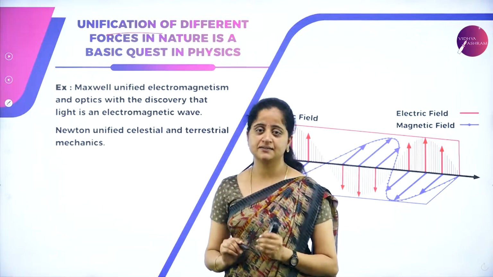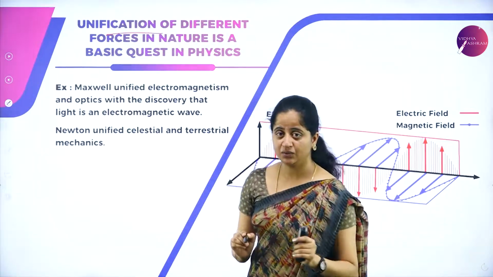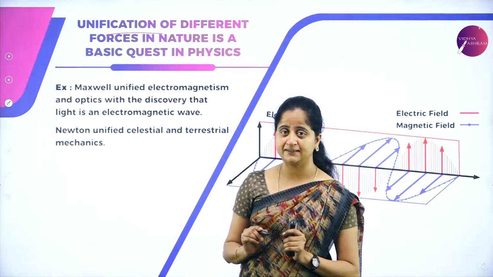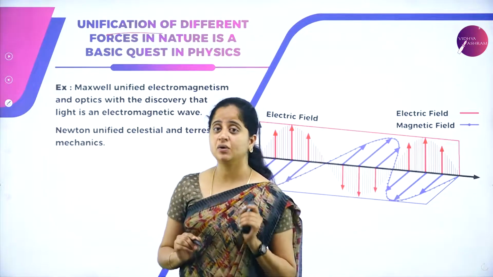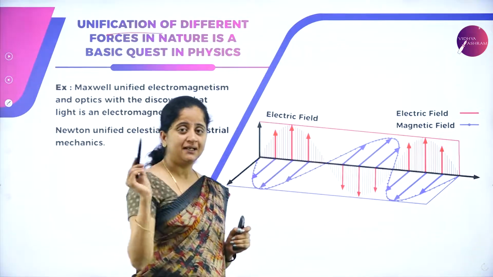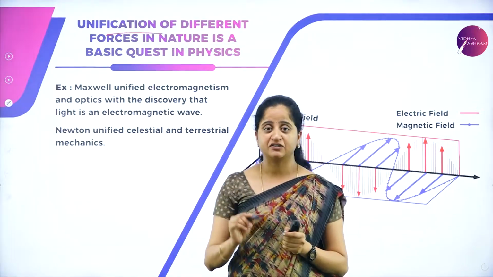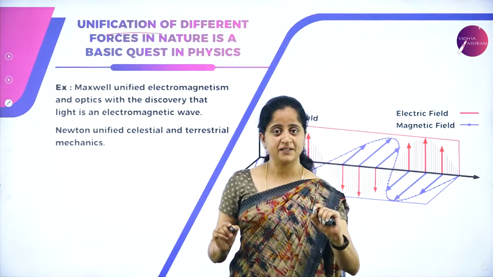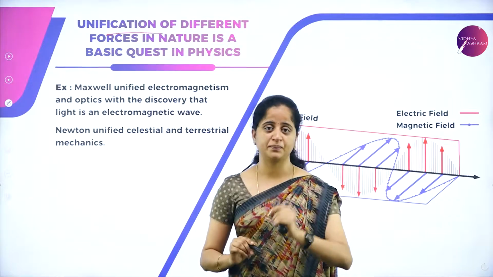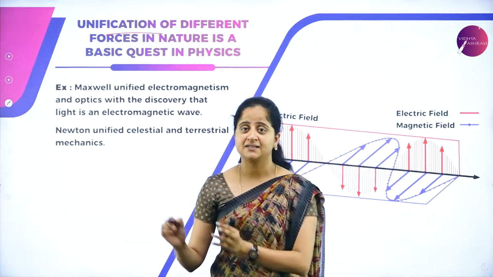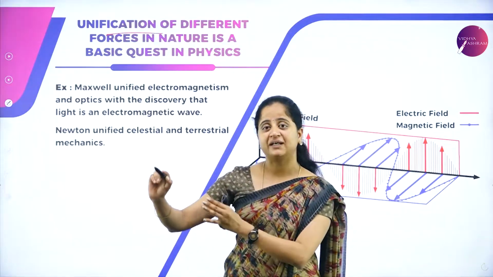Let us understand this unification by considering an example. A scientist called Maxwell unified the laws of electromagnetic theory and optics, and he explained the theory of electromagnetic wave, which means light is an electromagnetic wave. Optics is nothing but the concept of light. Electromagnetism is a different theory. Optics is a different branch. He unified both electromagnetic laws and optics, and he explained that light is an electromagnetic wave.